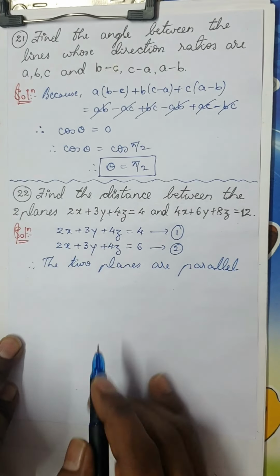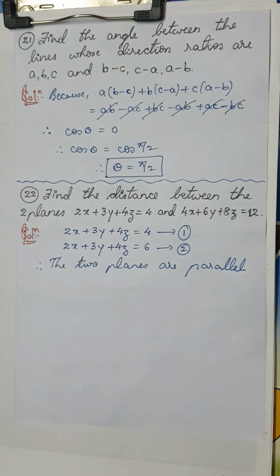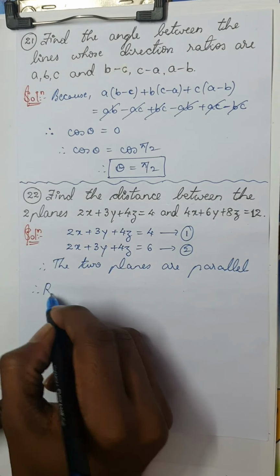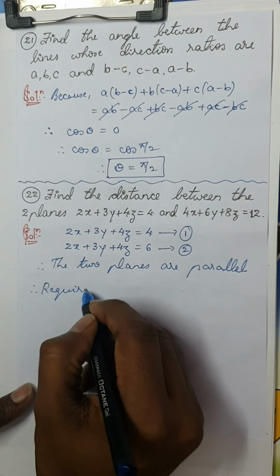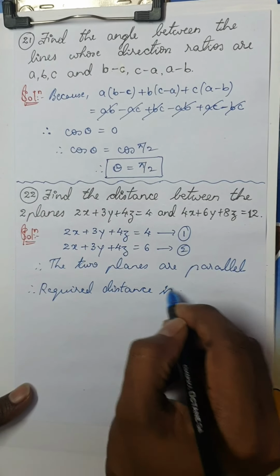Why are they parallel? Because A1 by A2 is equal to B1 by B2, that is equal to C1 by C2. So when the two lines are parallel, how do you find the distance between them? Therefore, the required distance